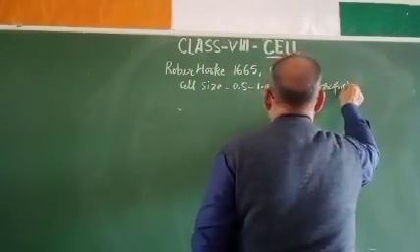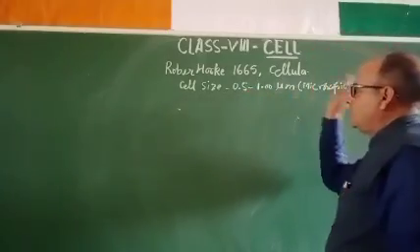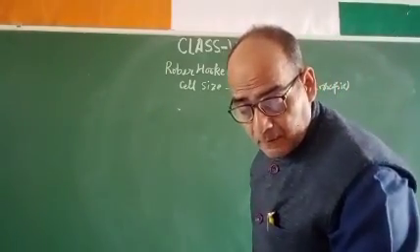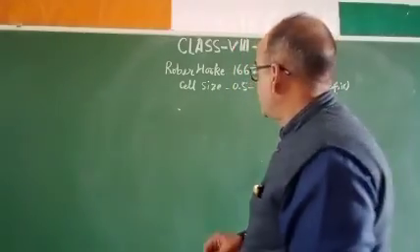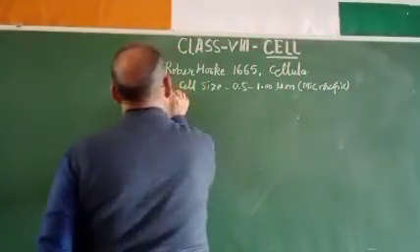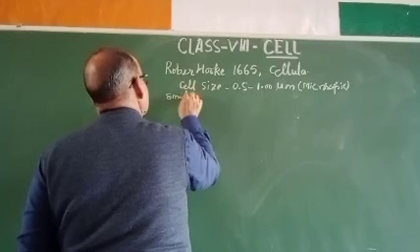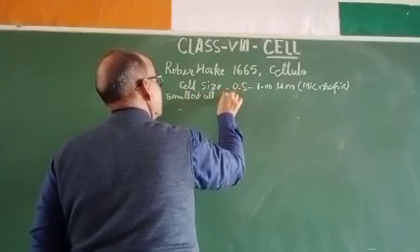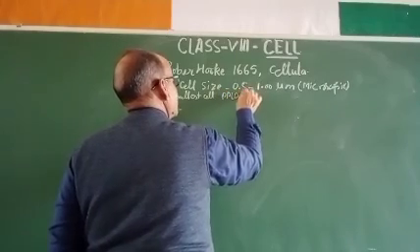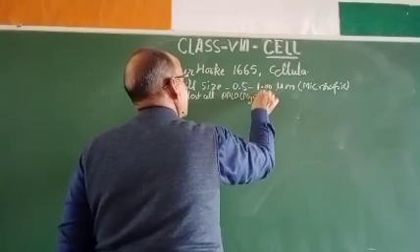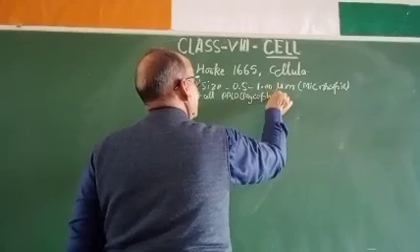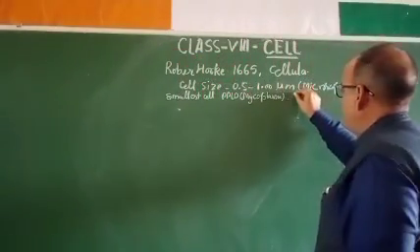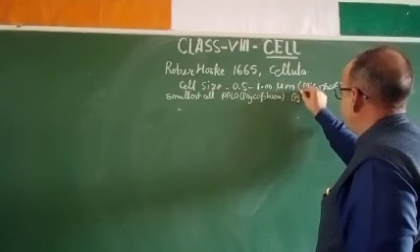So microscopic cells range from 0.5 to 1 micrometer, and the smallest cell is PPLO, or mycoplasma you can say, and the largest cell is the ostrich egg.